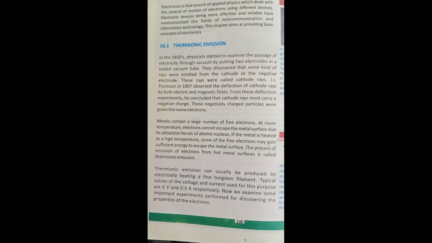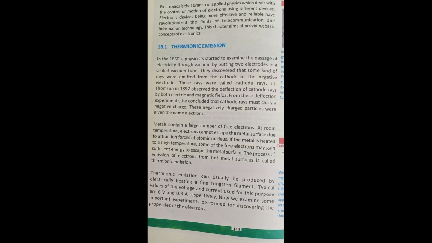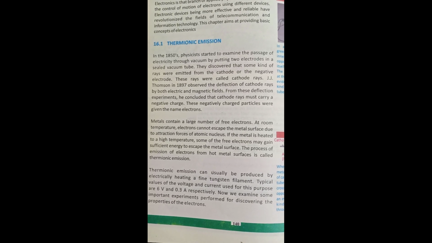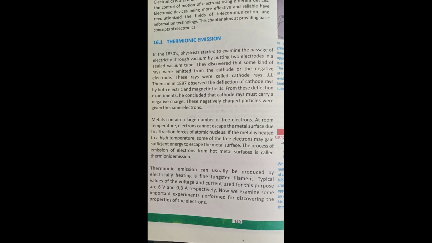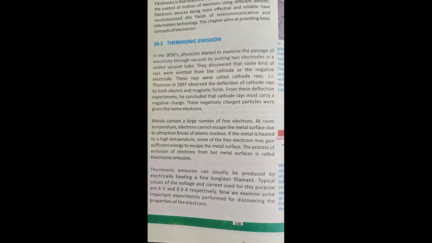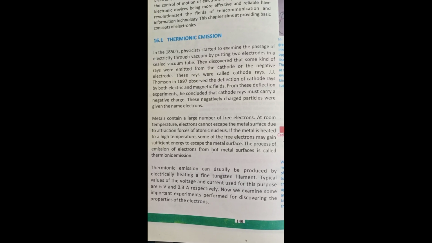They performed an experiment on the passage of electricity through a vacuum by putting two electrodes in a sealed vacuum tube, to see how thermionic emission occurs. They discovered that some kind of rays were emitted from the cathode, or the negative electrode.